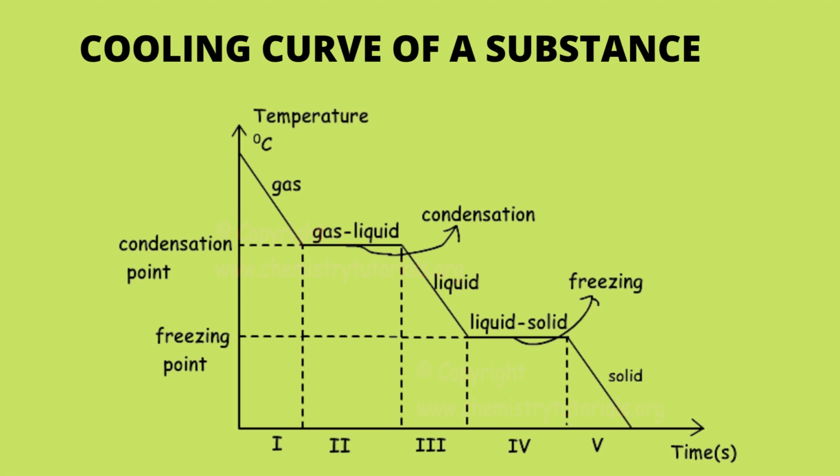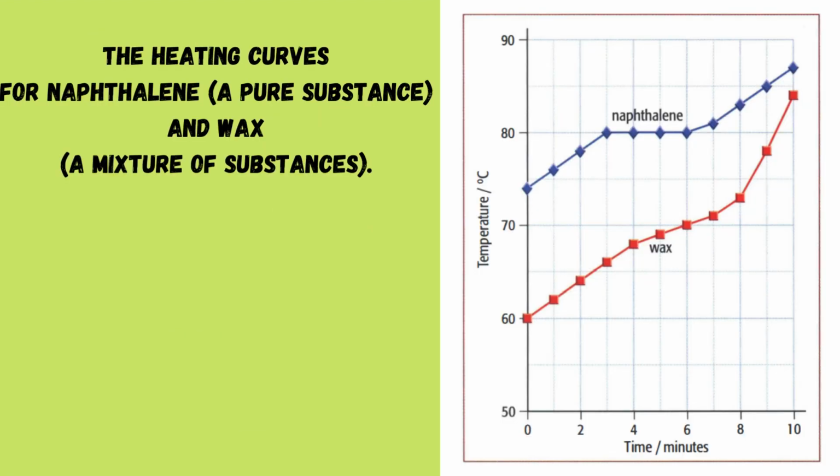Then it changes from liquid to solid. It's called freezing. And that's a point which you can see over here. It's a horizontal region which doesn't change until all of the liquid changes to solid. So then after that it becomes solid. And this is an example of a heating curve for naphthalene, which is a pure substance, as you can see here. And the next one represents the heating curve of a mixture, which is a wax.